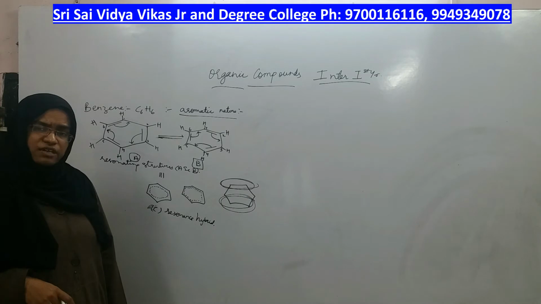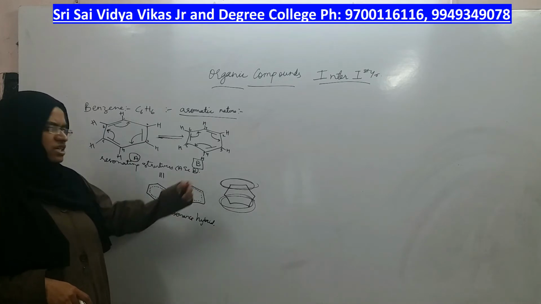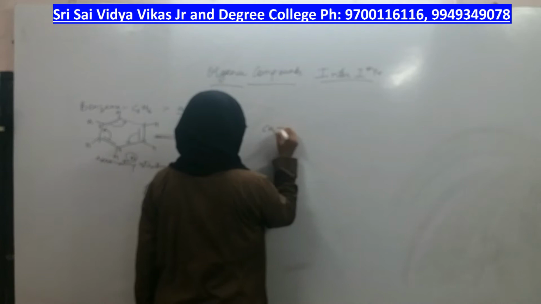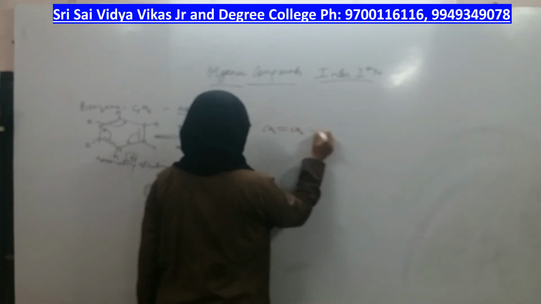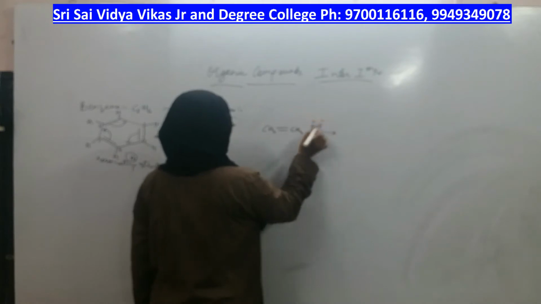Even ethylene was also rich in pi electrons. To that you have done electrophilic addition reactions, right? That was ethylene, to which you have added an electrophile. What is an electrophile? Electron rich.